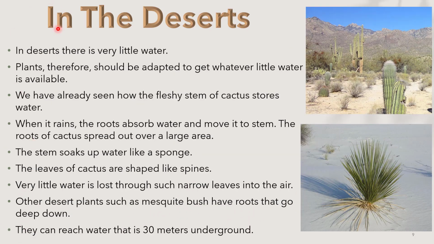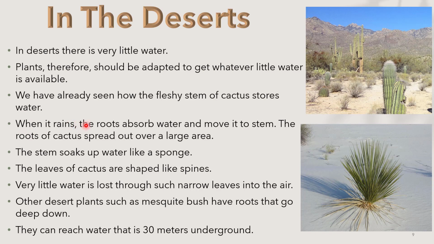Now next we are talking about which kind of trees grow in the desert area. In desert there is very little water. Plants therefore should be adapted to get whatever little water is available. We have already seen how the fleshy stem of cactus stores water.